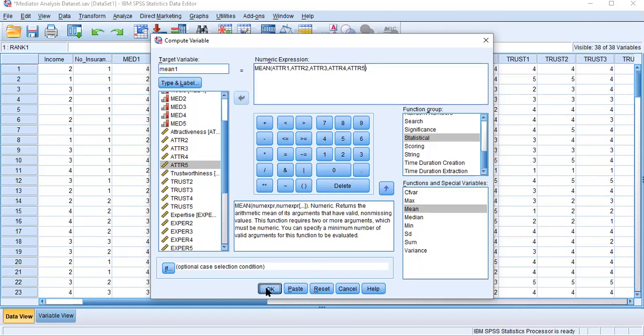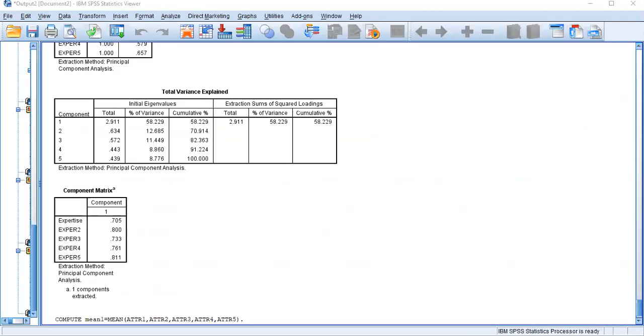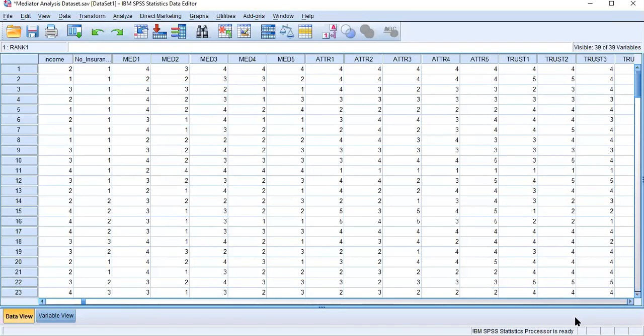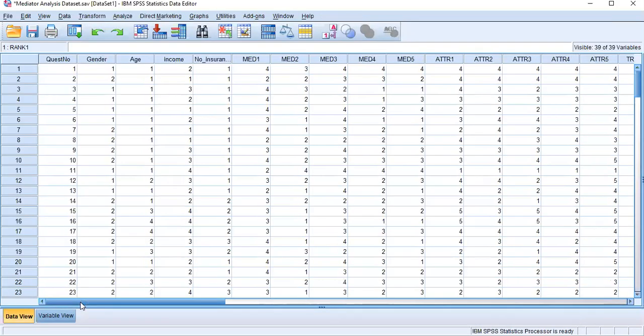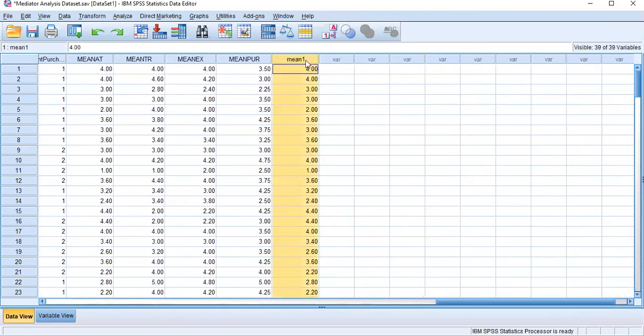Then just click OK. Okay, I'm going back to your sheet again. Just there are some mistakes in here. Just give me 1 minute. Okay, right. In here at the end of the sheet, now you can see this is your mean value calculation. Now you can see I have already calculated in here.